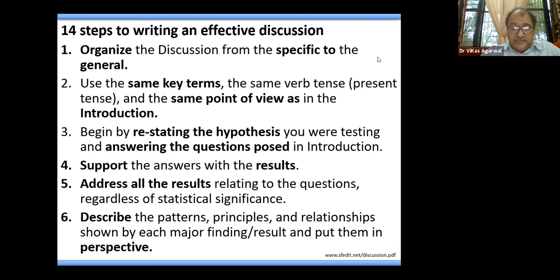Address all the results relating to the questions, whether they are significant or not. Suppose you have 4 questions, one is a primary aim and 3 are secondary aims, and probably your primary aim has not met significance. State that. But if your secondary endpoints or secondary objectives have been fulfilled, you put forth that as significant. So irrespective of whether your study has positive or negative results, you state all the results that you were looking for when you put forth your hypothesis, and that is basically the objectives you have put at the end of the introduction.